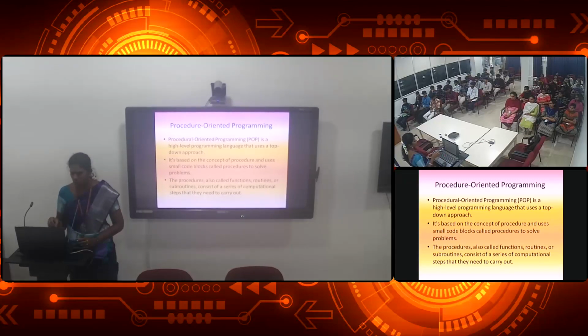Then the procedure is also called functions, routines and subroutines. This function can also be called a routine or subroutine, and it consists of a series of computational steps to be carried out. It is an algorithm type. You know what an algorithm type is? That is a step-by-step procedure. So under procedure oriented programming, every program will be based on step-by-step procedures.